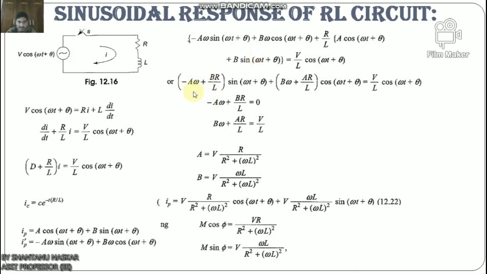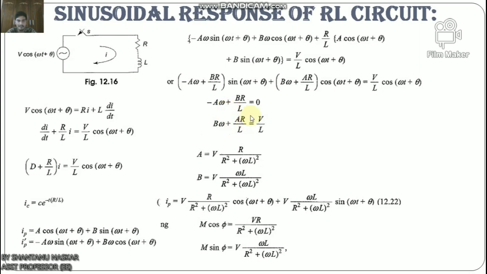We can write this as (-a ω + b R/L) sin(ωt + φ) + (b ω + a R/L) cos(ωt + φ) = (V/L) cos(ωt + φ). Now comparing cosine and sine terms, we get -a ω + b R/L = 0 and b ω + a R/L = V/L.